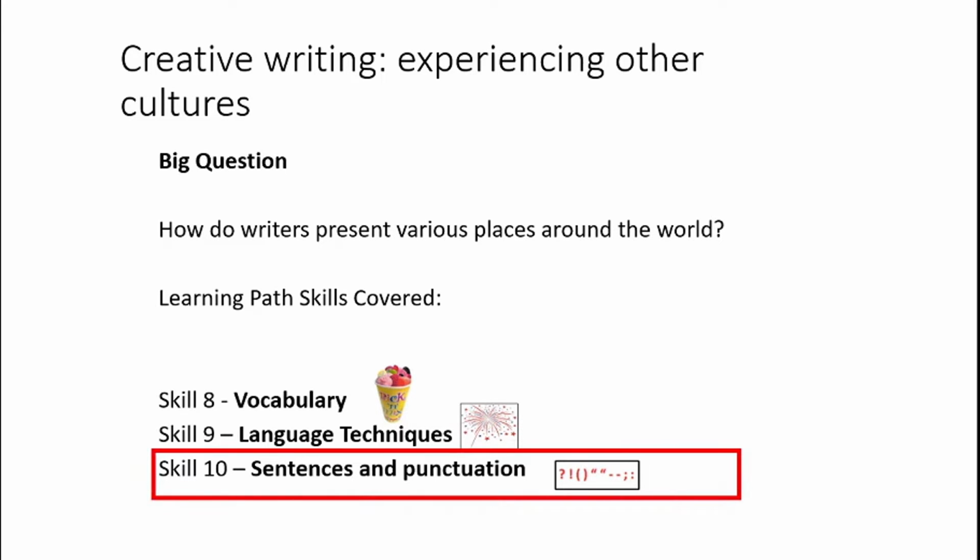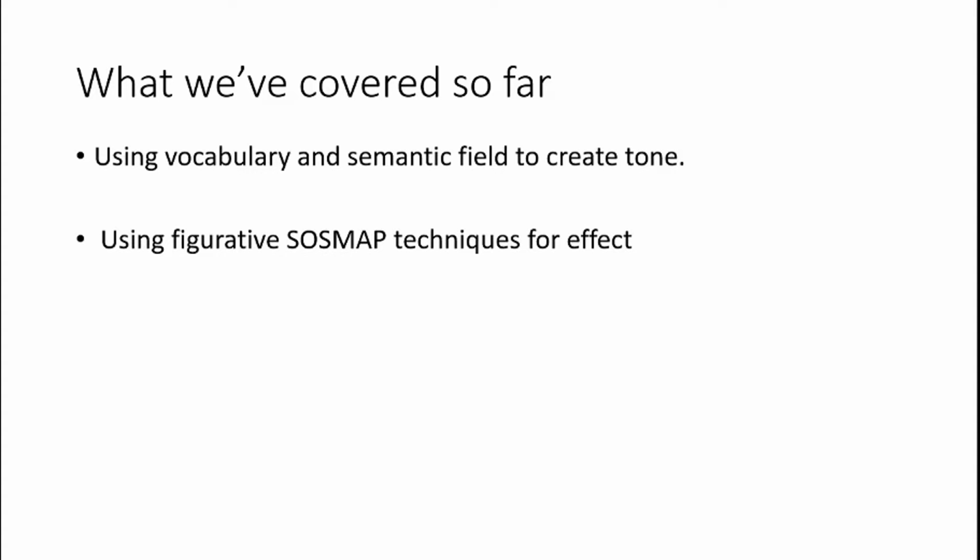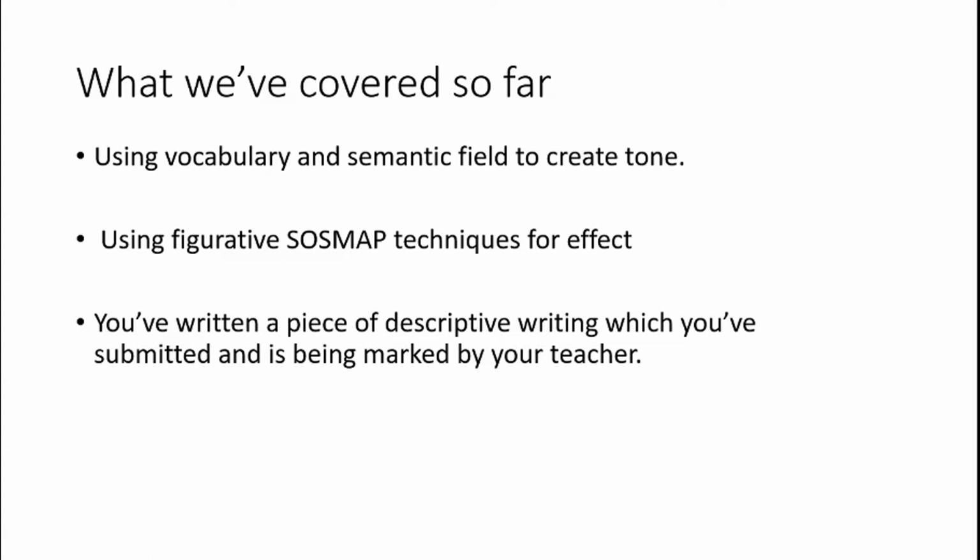In my previous lessons, I did some talking through sentences and punctuation, but I haven't done it quite as explicitly as I'm going to do in this lesson. So if you have any feedback from your teacher about sentences and punctuation, you should be able to go right ahead and do it after having gone through it in a lot of detail this lesson. What we've done so far is we've used figurative SOSMAP techniques for effect in our writing. We've used vocabulary and semantic field to create tone. And you've written a piece of descriptive writing which you've submitted to be marked by your teacher. You'll be getting that back next Monday with another lesson where you'll be doing your dirt work on that, but more on that to come.